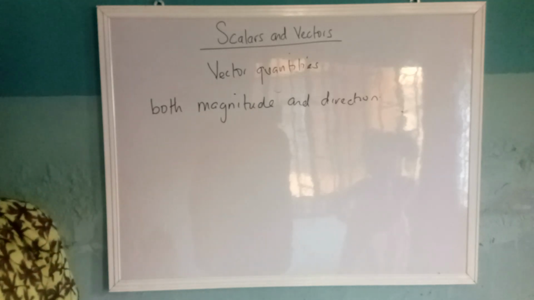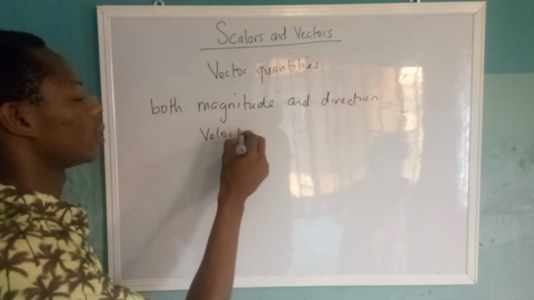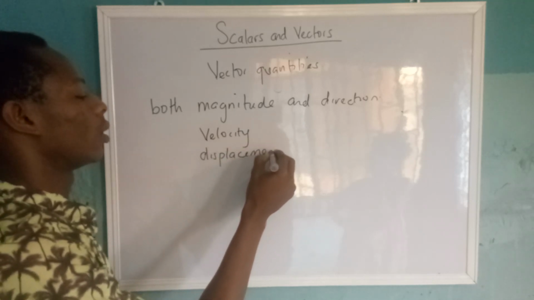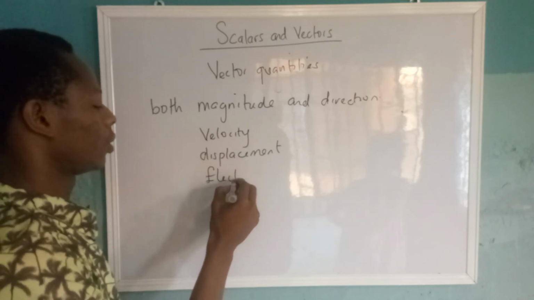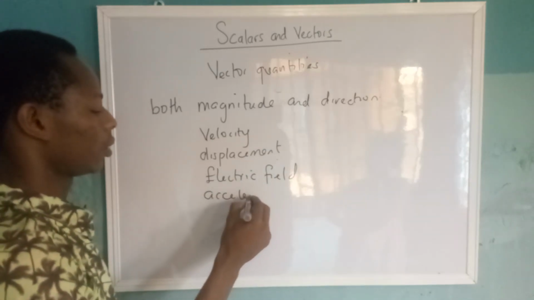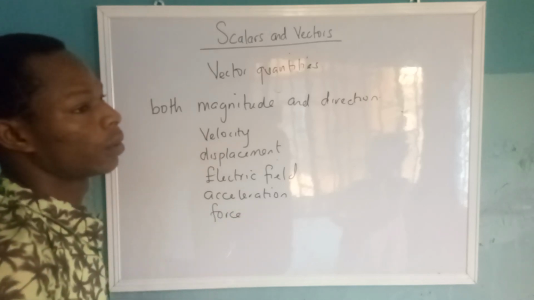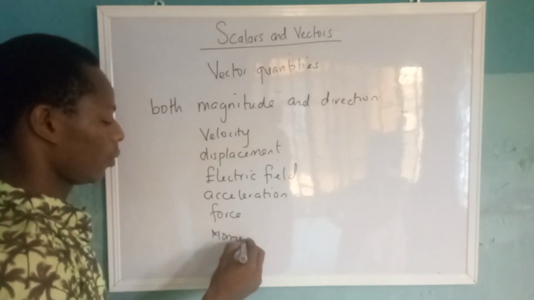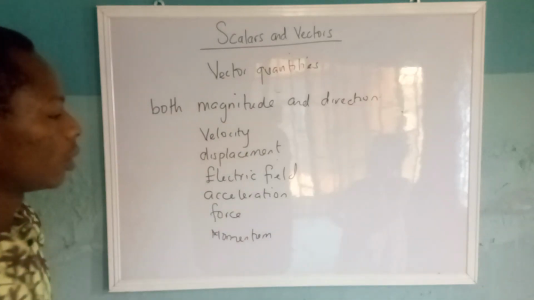For example, let's say velocity. We have velocity, we have displacement, we have electric field, we have acceleration, force, momentum, among others. Okay, so these are all vector quantities.